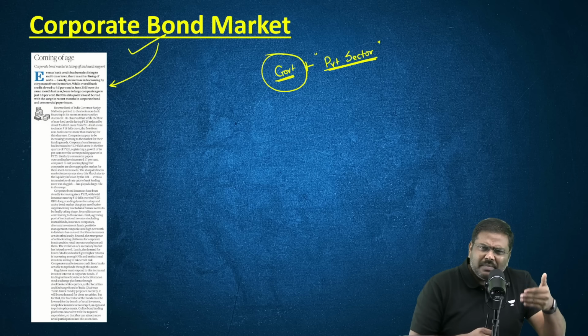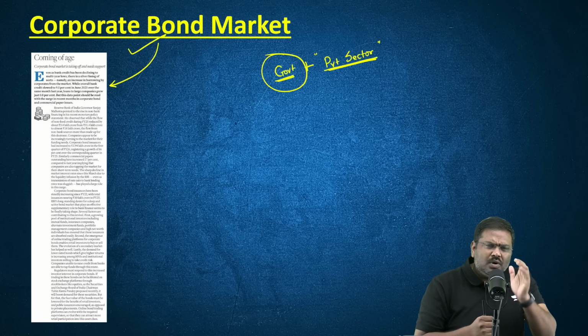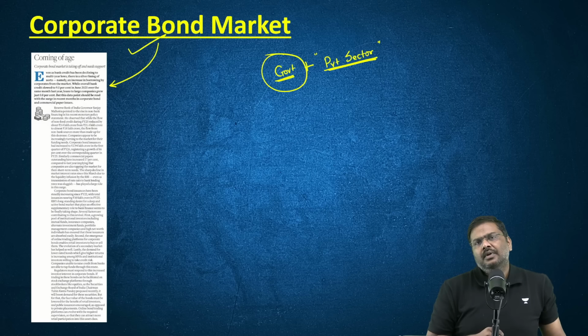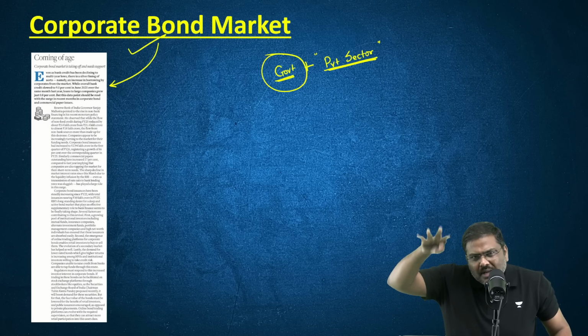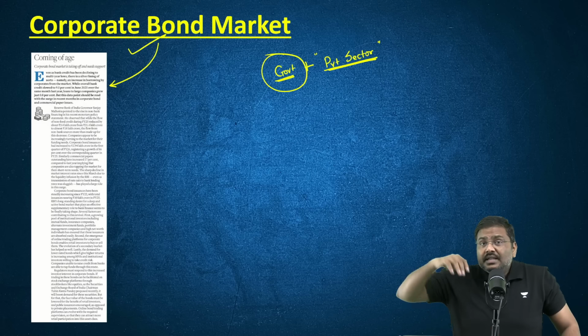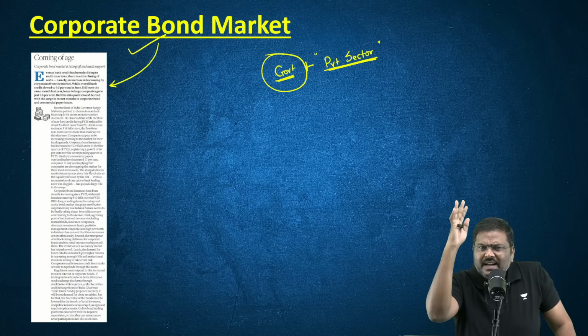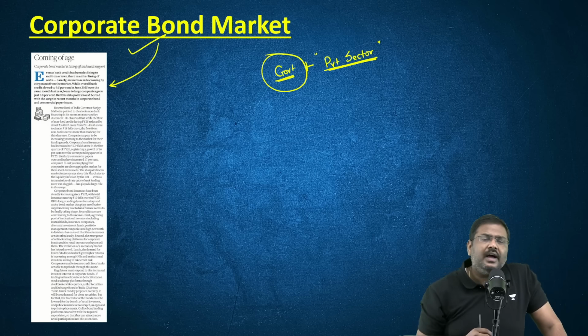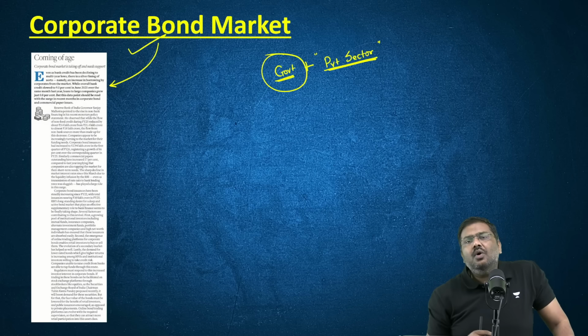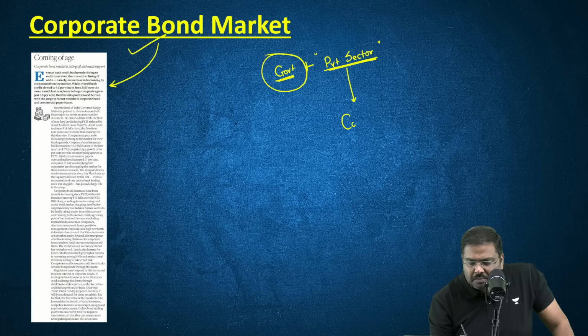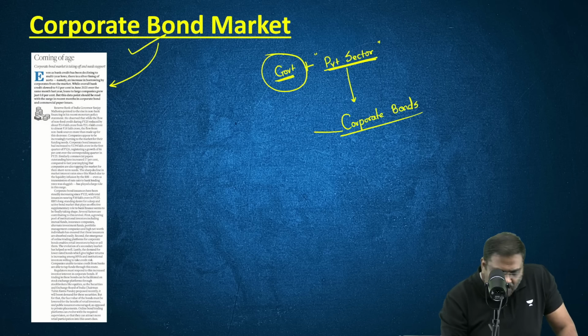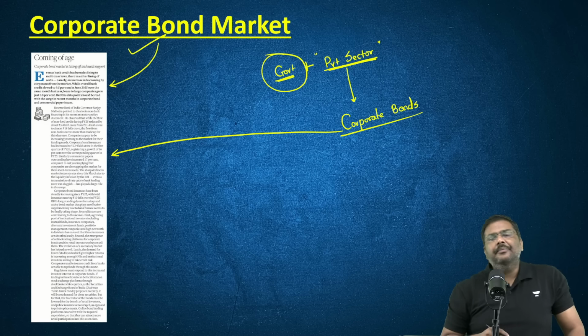Every time you require money as a private sector company, you can't run to the banking sector. That will put a lot of pressure on the banking sector as well. The risk undertaken by the banking sector by giving a loan to these kind of borrowers is also very high. So what is the solution to all of this? The solution is promotion of corporate bonds. And that is exactly what this article is discussing here.